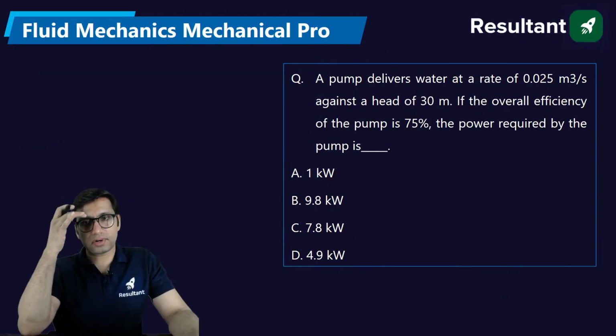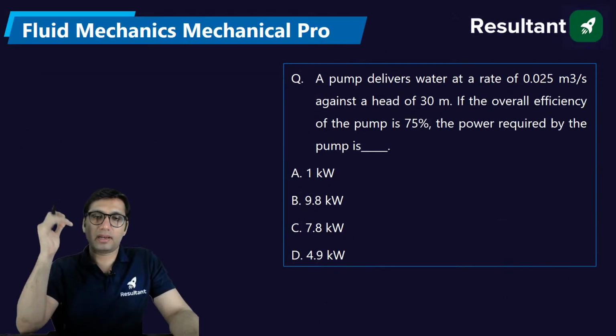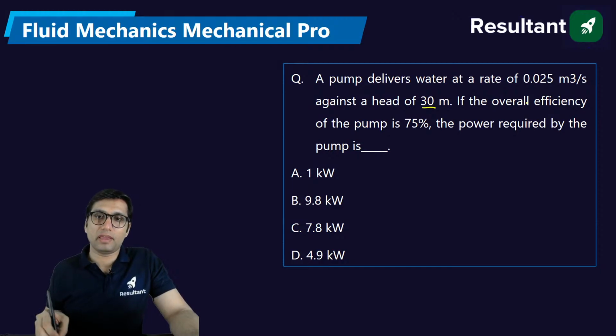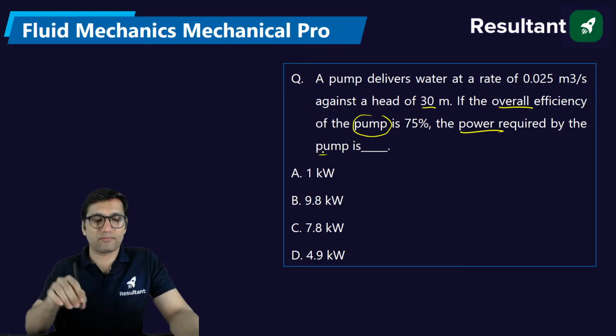A pump delivers water at a rate of 0.025 meter cube per second against a head of 30 meter. If the overall efficiency of the pump is 75%, then the power required by the pump is?